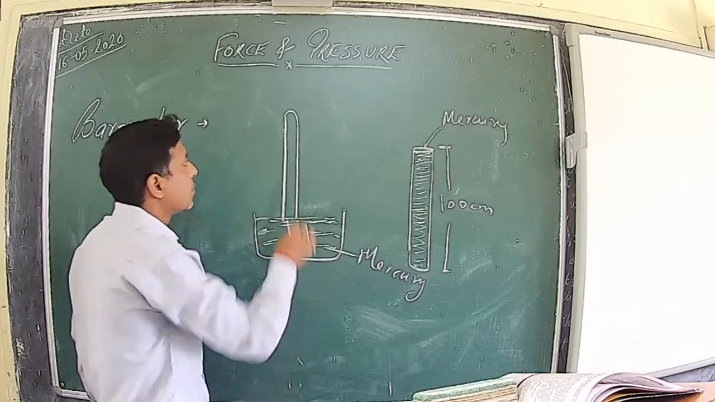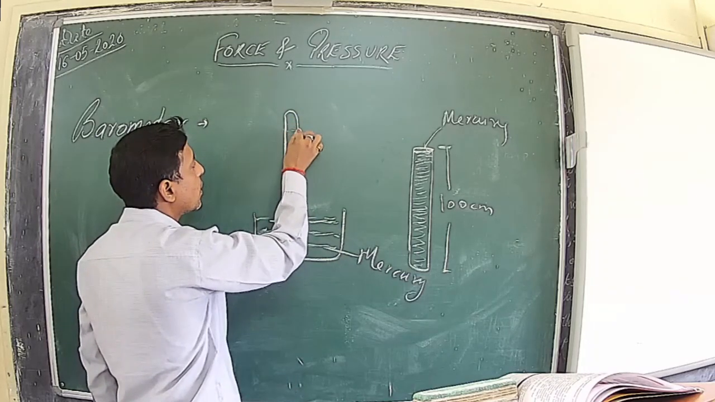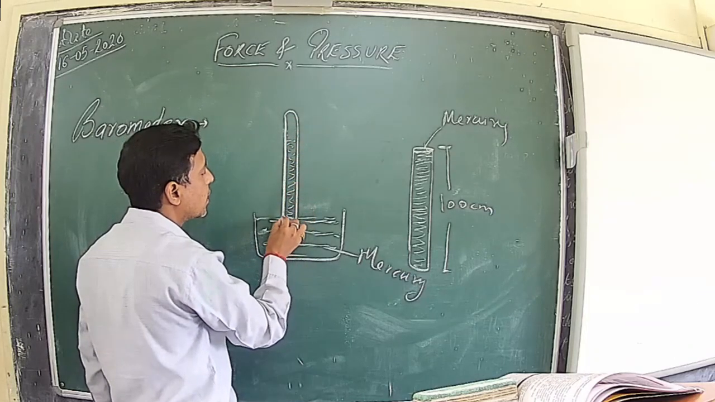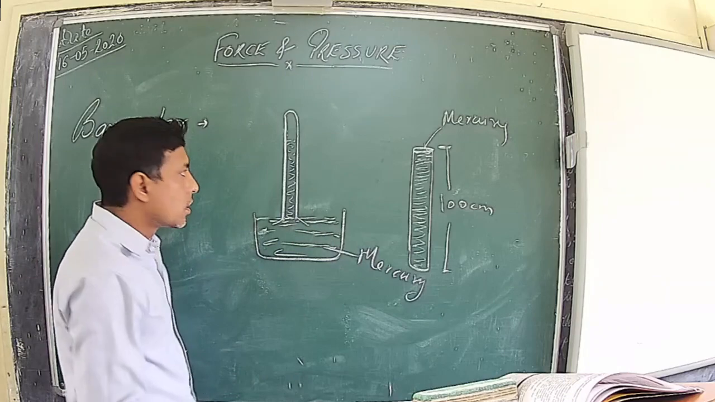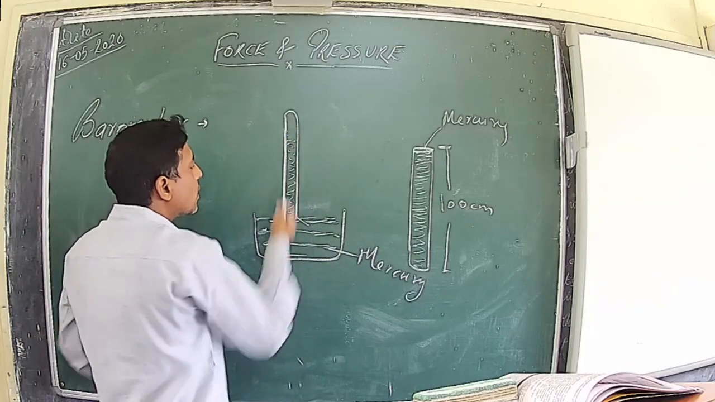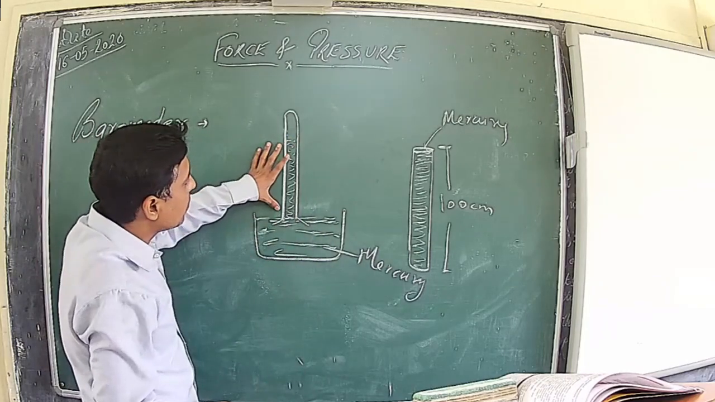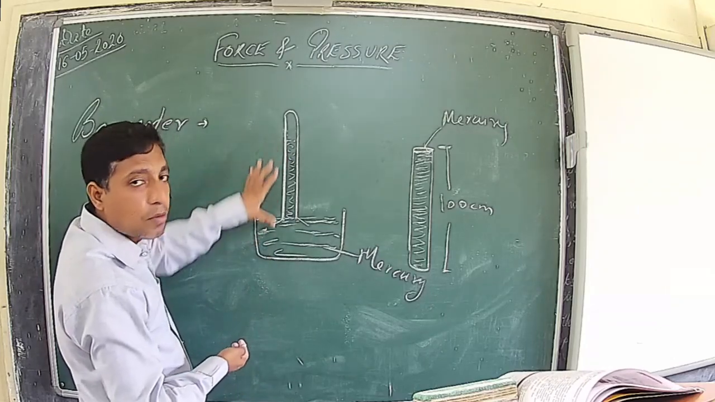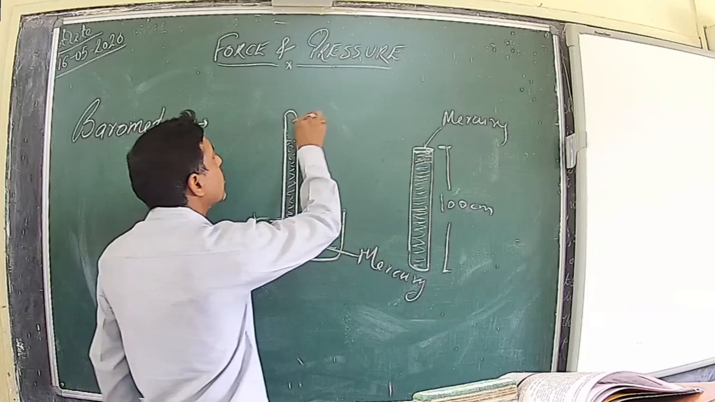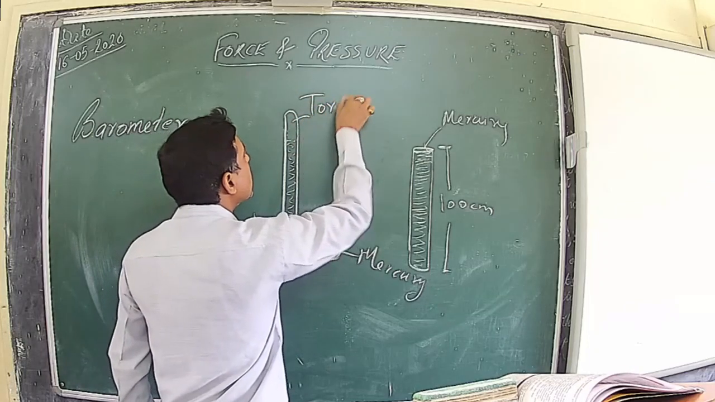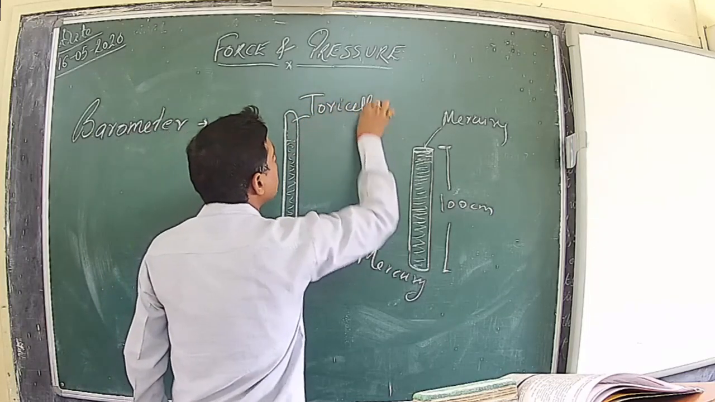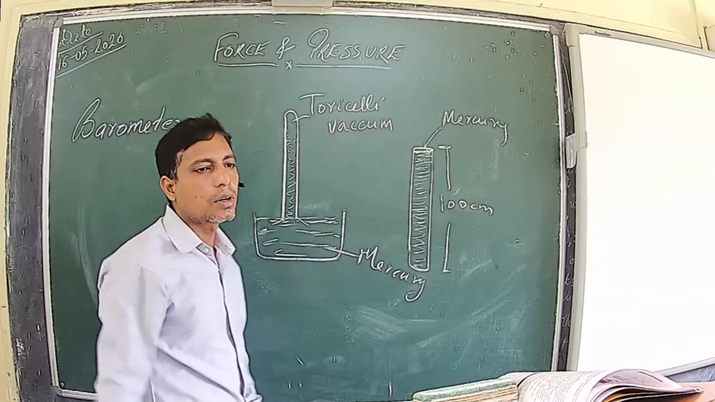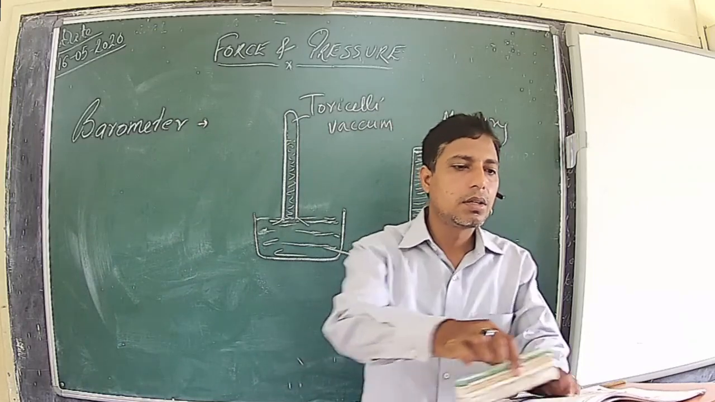What happened? First, he observed that the mercury level decreased up to a particular length, and then it stopped. It means the length at which the pressure exerted balanced the atmospheric pressure, so it stopped falling down, and here a vacuum is created which is called the Torricelli vacuum.